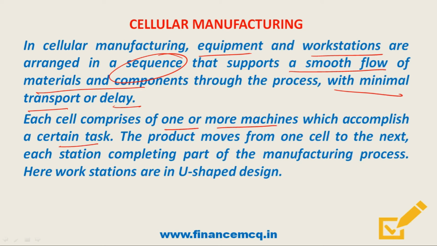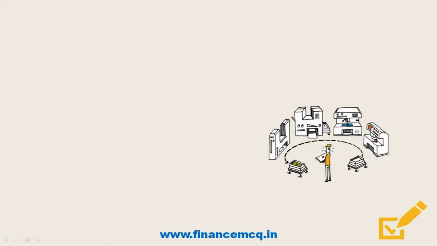Friends, the product moves from one cell to the next, each station completing part of the manufacturing process, and here workstations are of U-shaped design. So friends, if we see in the images, we can see that the workstation here is organized in a U-shape, and that will allow the supervisor to move less and have the ability to readily watch over the entire process. Now friends, let's go through and see the other benefits of cellular manufacturing.